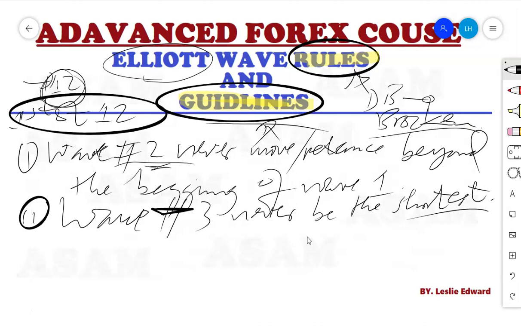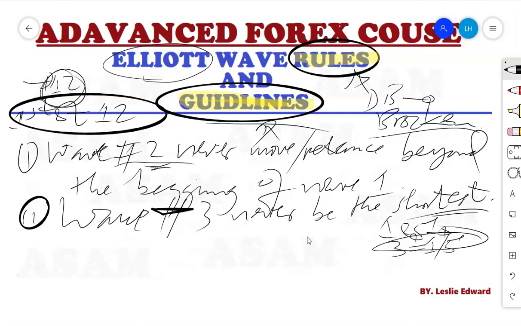Usually wave number 3 should respect one of the following. First of all, it may be the longest of wave number 1, 3 and 5. Or, if there is a potential variation, wave number 3 may be equal to wave number 1, or equal to wave number 5, but it will never be the shortest.